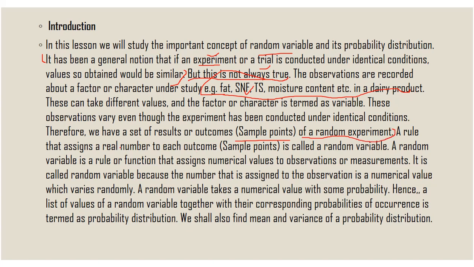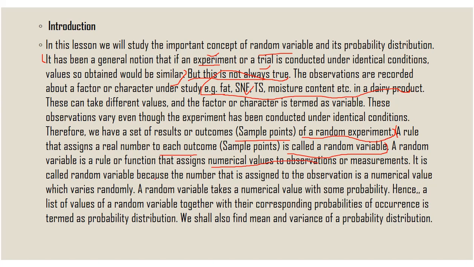A rule that assigns a real number to each outcome is called a random variable. The formal definition of a random variable is a mapping. If there is a mapping from one variable to another variable, then we can say that it is a random variable. A random variable is a rule or function that assigns a numerical value to the observations or measurements.